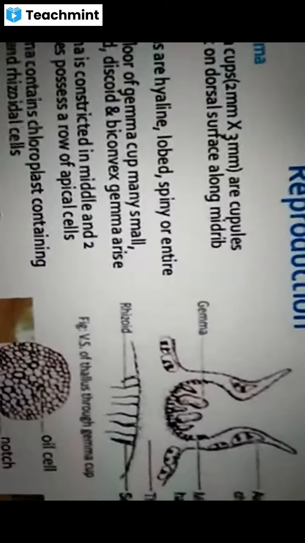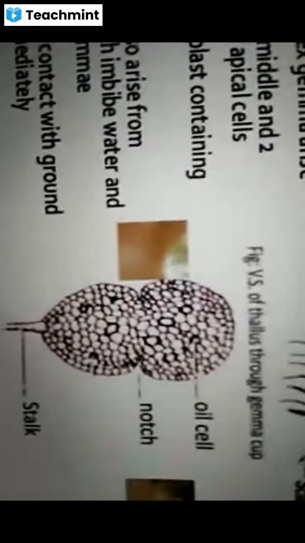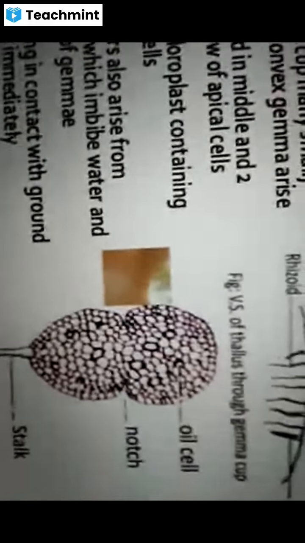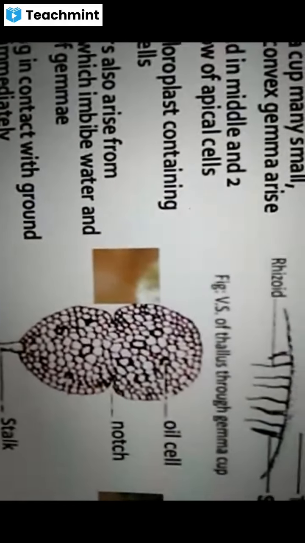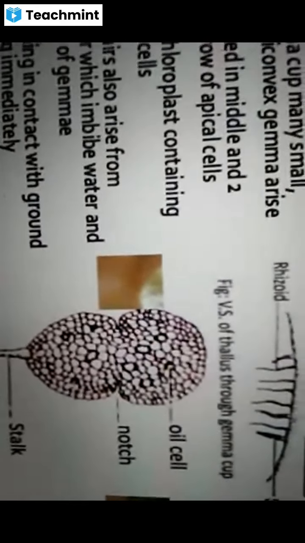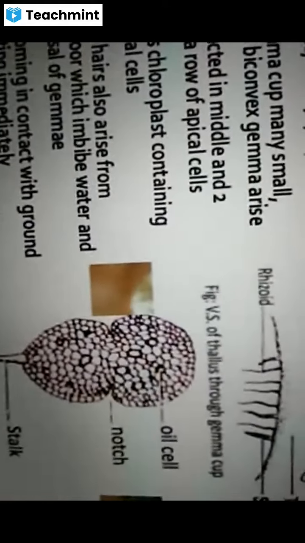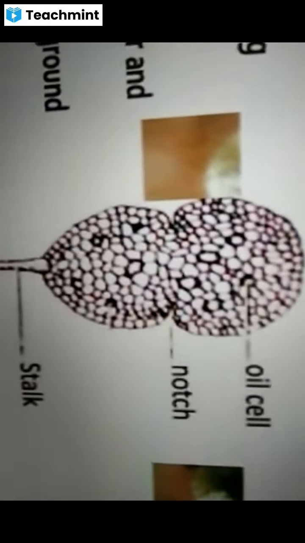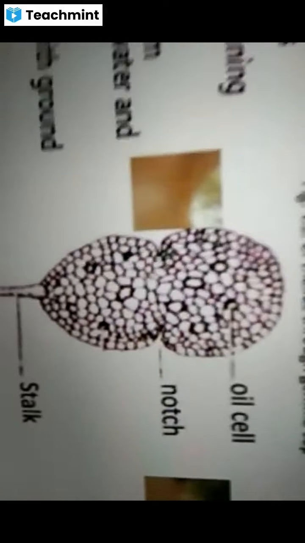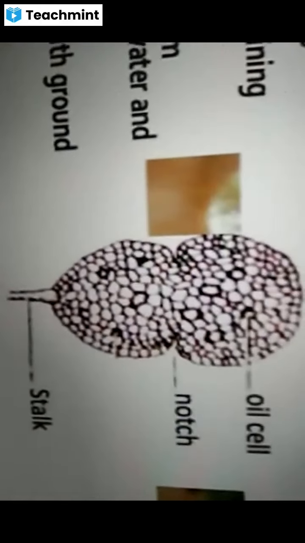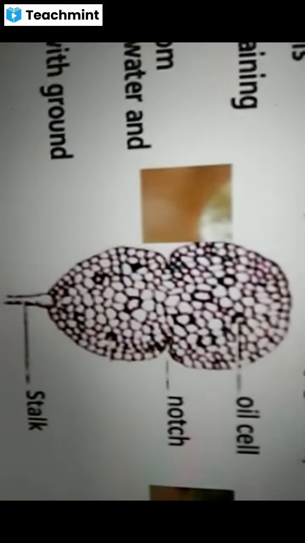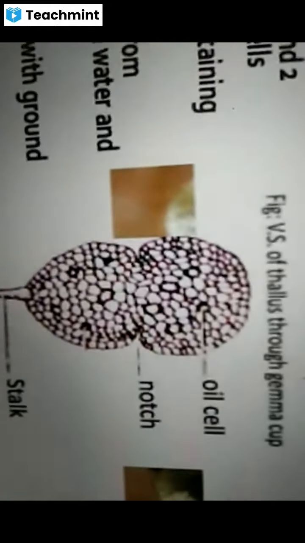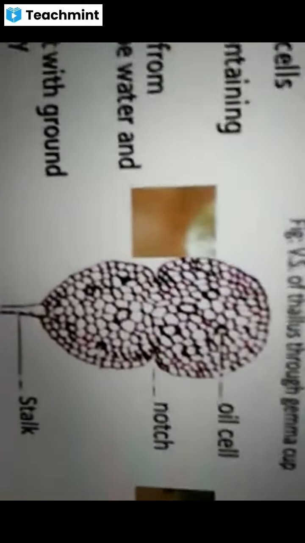And each gemma has a constriction in the center, and two notches possess a row of apical cells. So here you are observing the notch. These two notches on both sides bear the apical cells. That means in future they develop into apices.